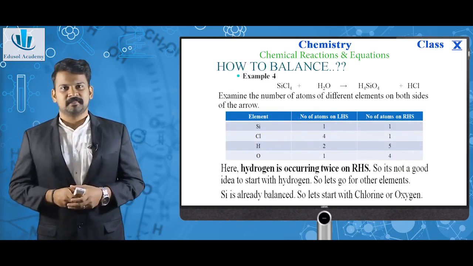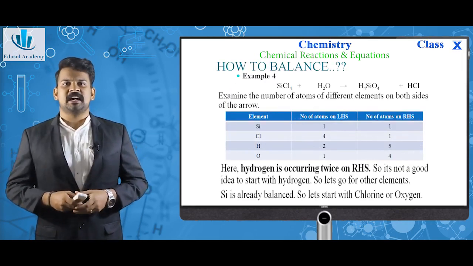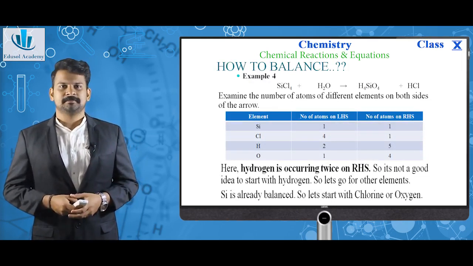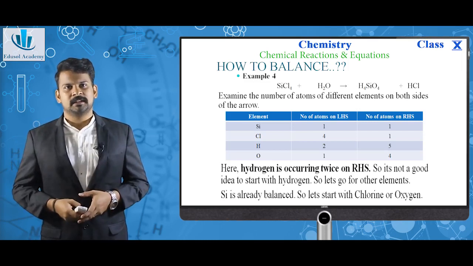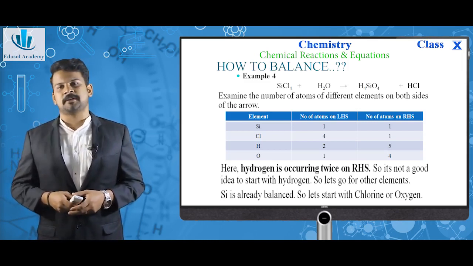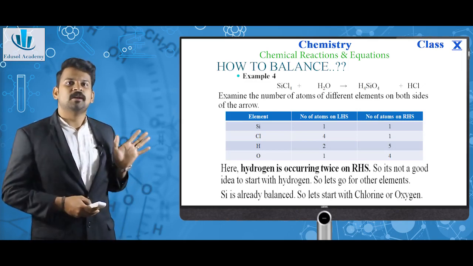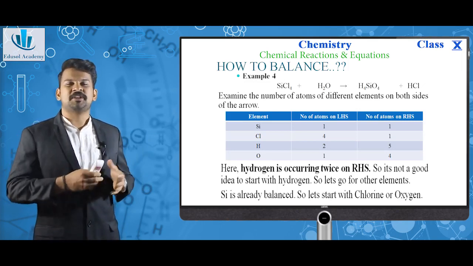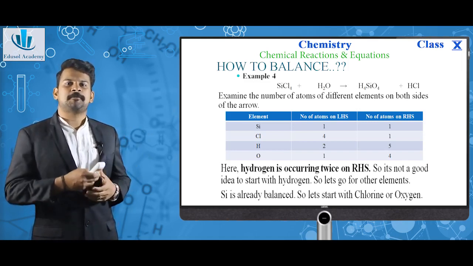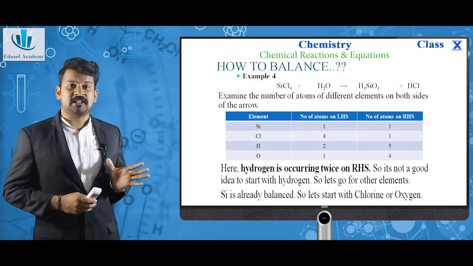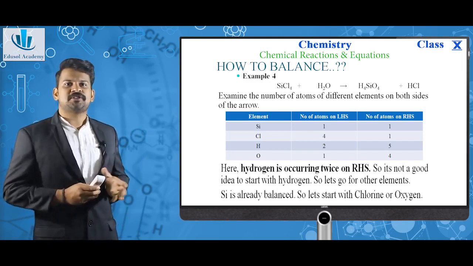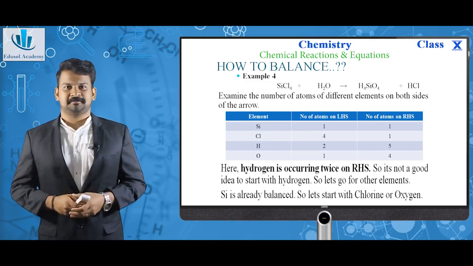Example 4. SiCl4 plus H2O giving H4SiO4 plus HCl. As we have discussed till now, let's examine the number of atoms of different elements on both sides of the arrow. As you can see, for Si it is 1 and 1, which means Si is now balanced. For Cl it is 4 and 1. For H, which is hydrogen, it is 2 and 5. For oxygen it is 1 and 4.